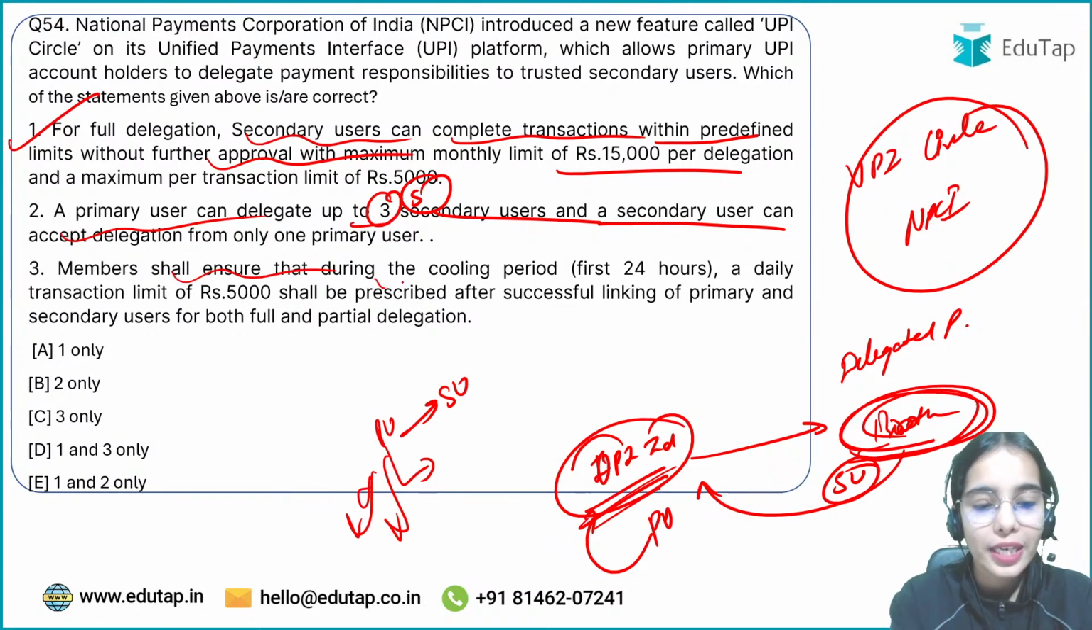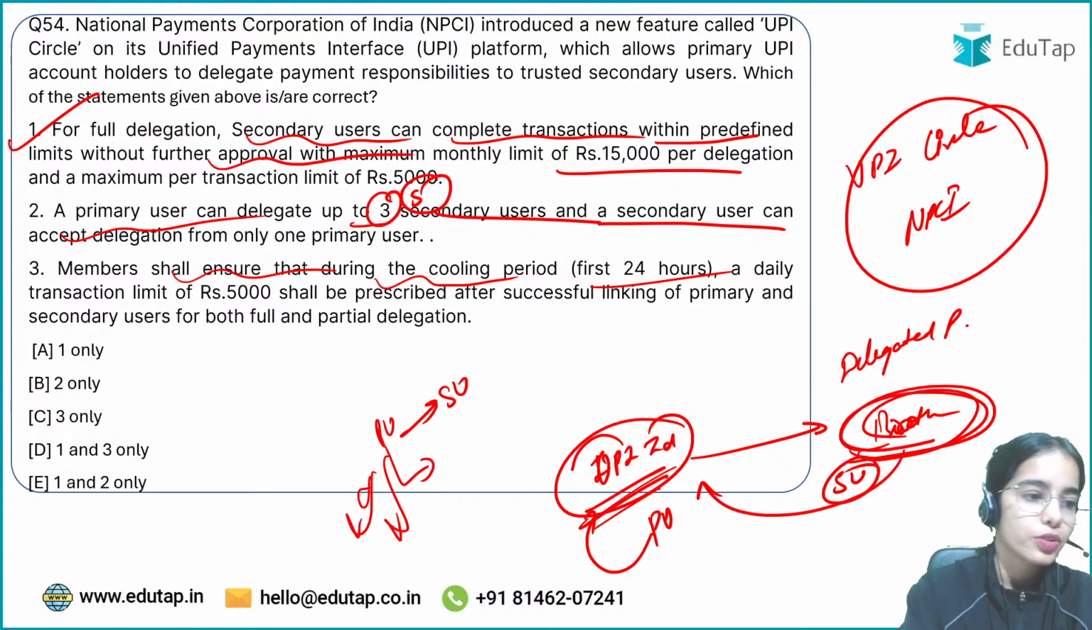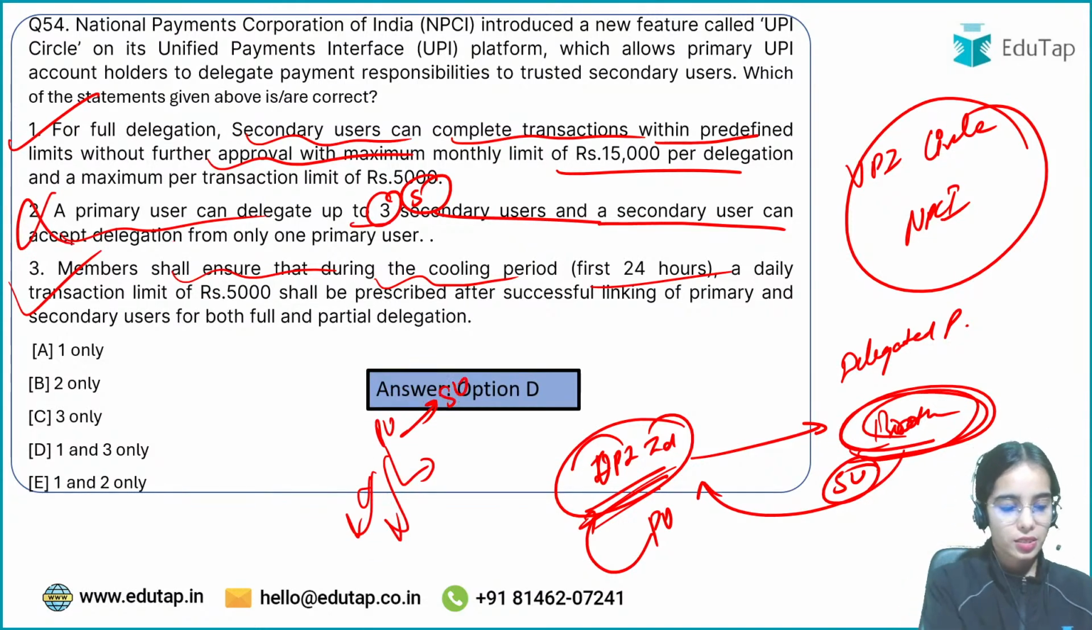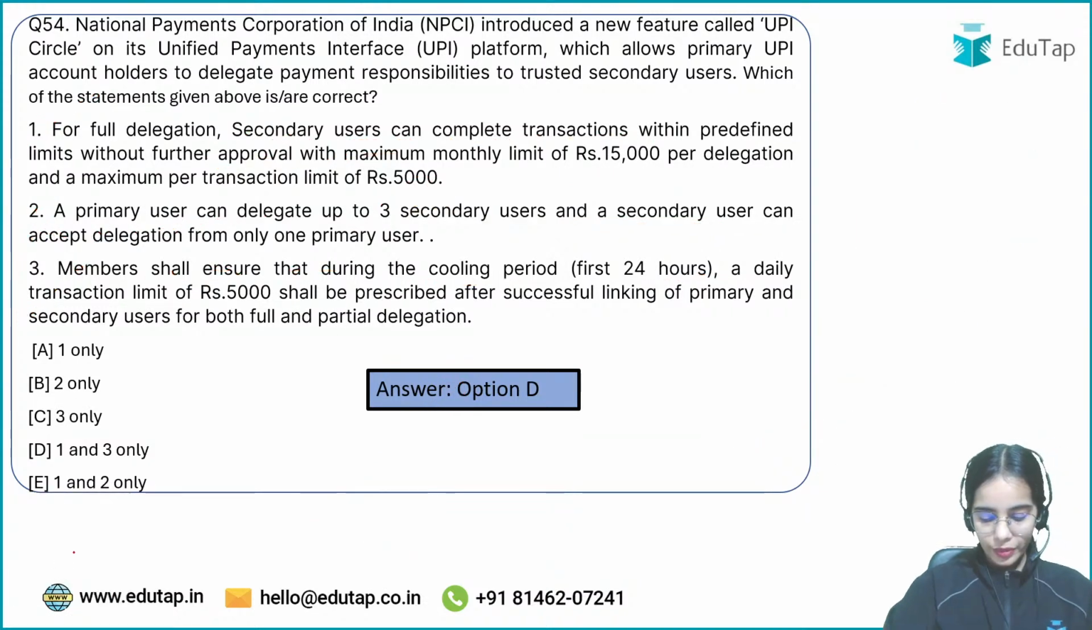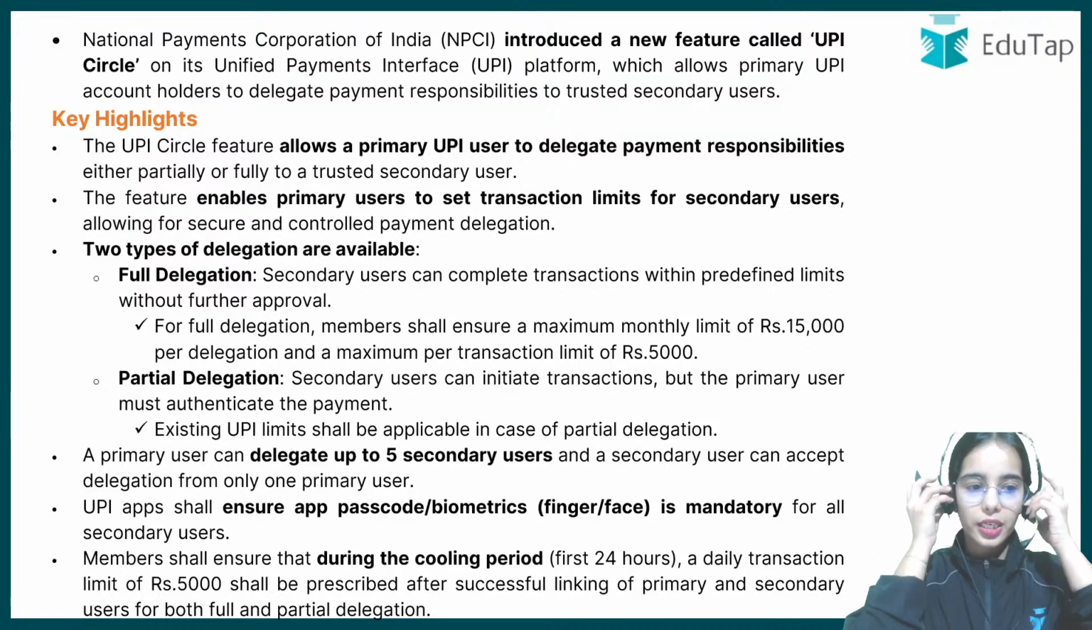Members shall ensure that during the cooling period, that is the first 24 hours, a daily transaction limit of 5,000 is imposed. Okay, so this is also correct. Only the second one is wrong, and that's why 1 and 3 is the answer here. So this is the UPI circle, that is for the delegation of the payments.